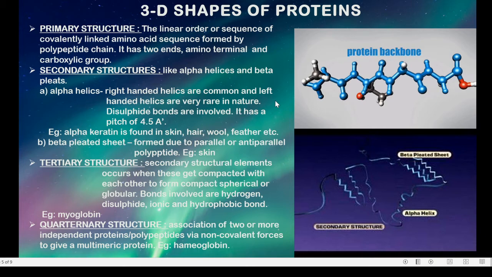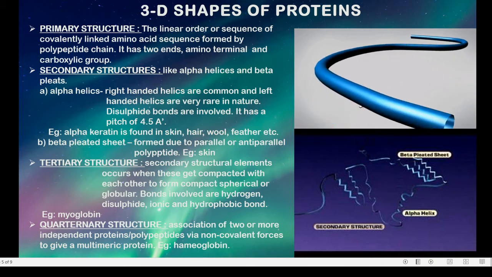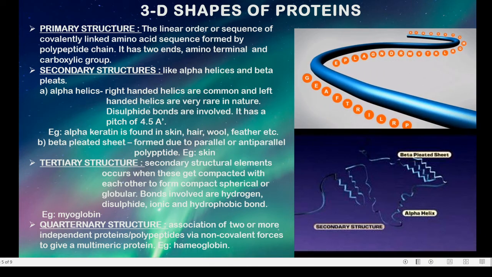Now the secondary structure. If the primary structure undergoes folding or a twist and turn, it is called the secondary structure.